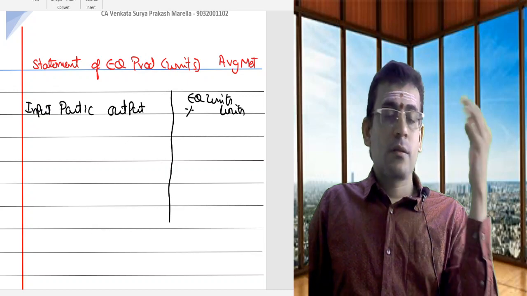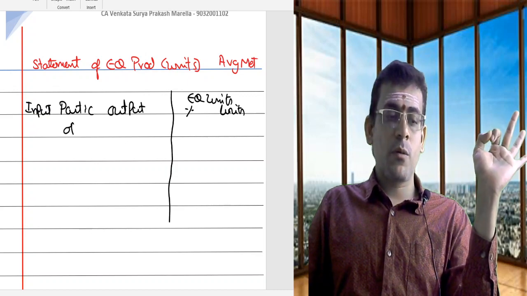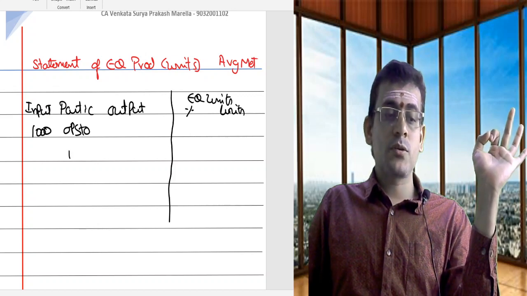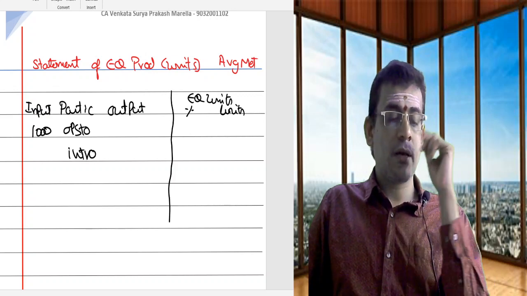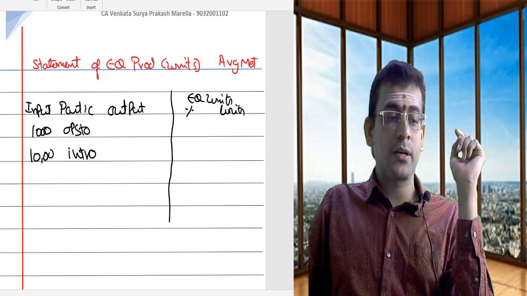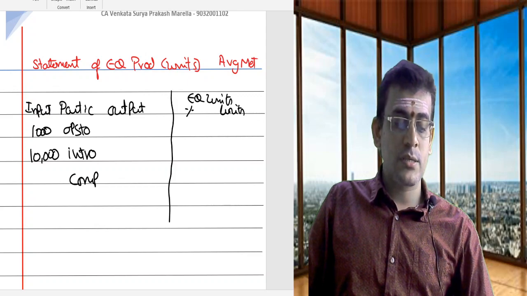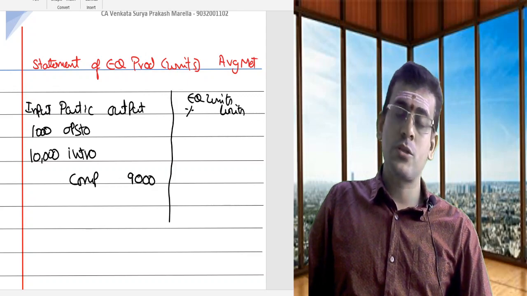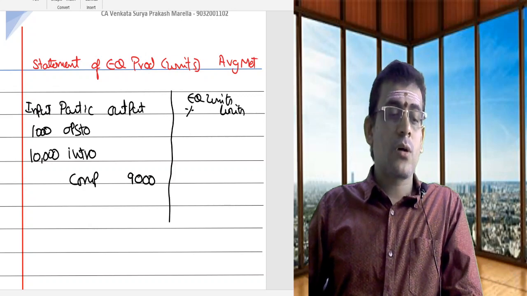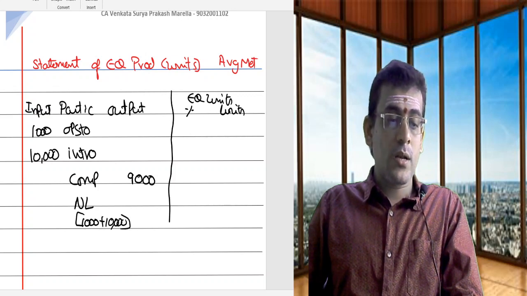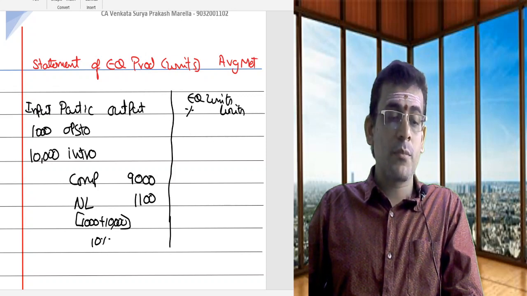Now, the first three columns are very simple. The problem mentions the opening stock is 1000, and it also specifies units introduced during the current period. He is telling you 10,000 units were introduced during the current period, and completed and transferred to the next process is 9,000 units. Again, I will come back to this. He is also telling you there is some normal loss: 10% on 1000 plus 10,000. So ultimately, 1,100 is going to be your normal loss.